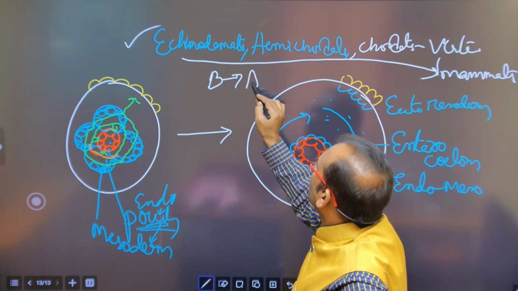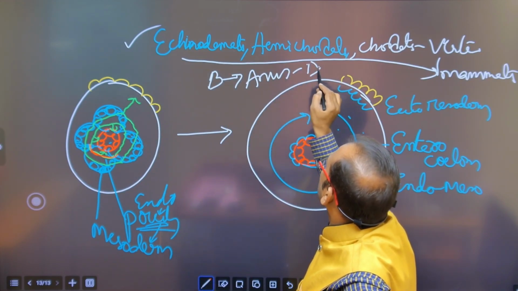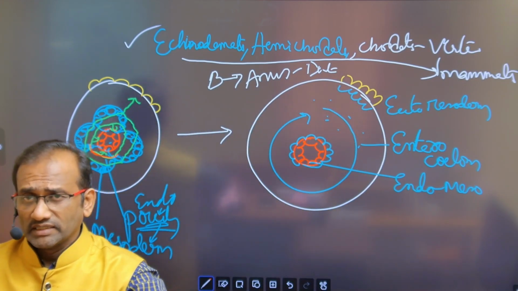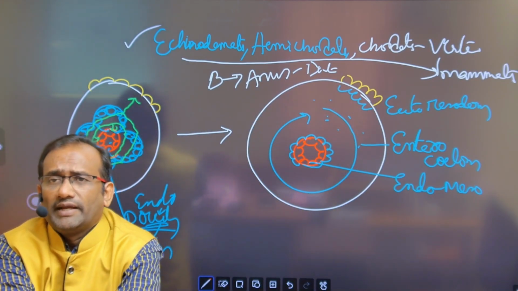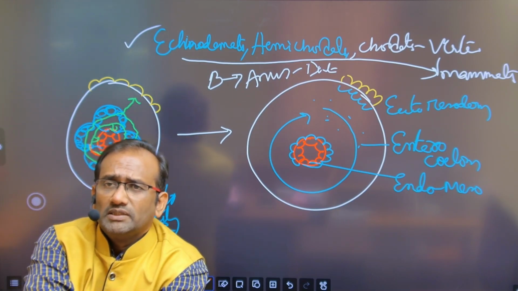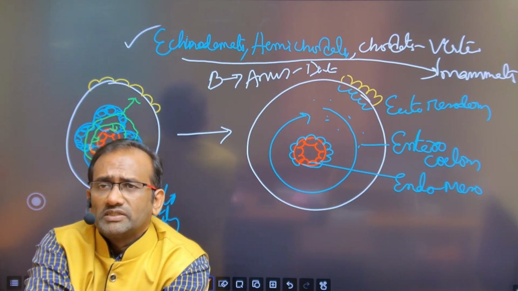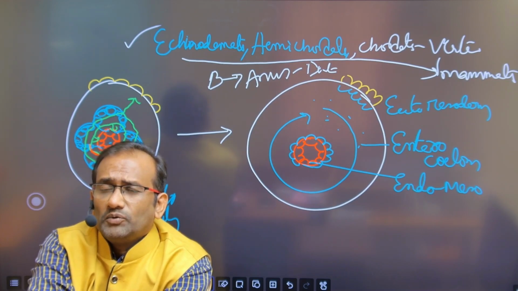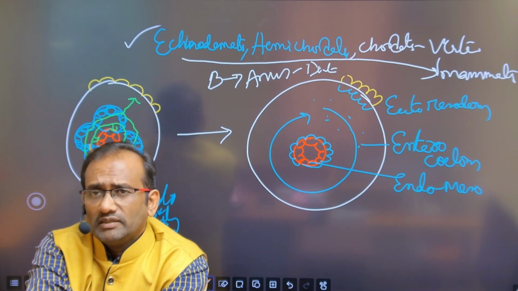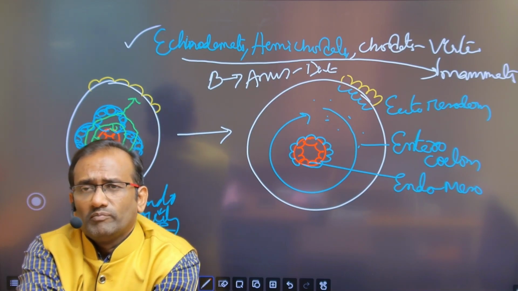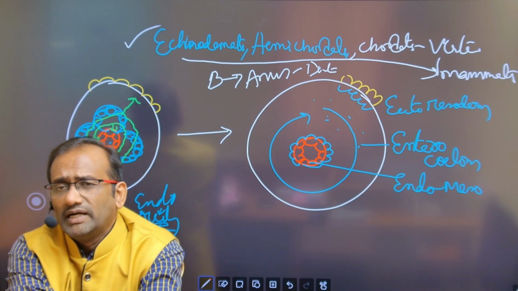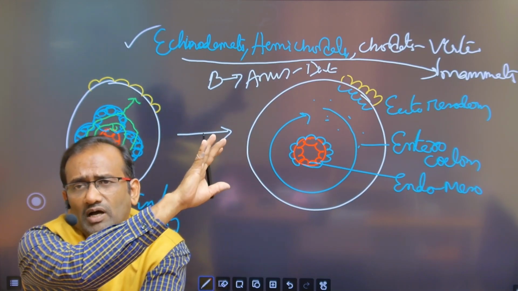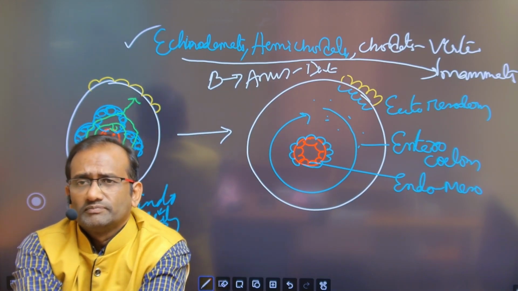In echinodermata up to the mammals, the blastopore converts into the anus, so it is called deuterostomia. Deuterostomia has one subdivision, that's called enterocoelom, meaning the coelom from the gut. Echinodermata up to the mammals, all are called enterocoeloms.